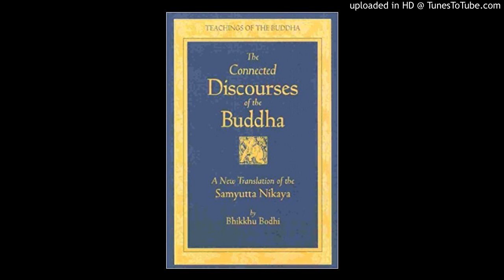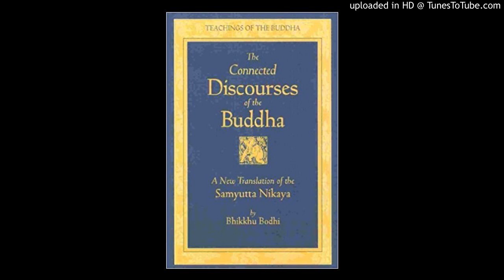And seeing thus, the noble disciple experiences revulsion or disenchantment with the five aggregates. And experiencing revulsion or disenchantment, he becomes dispassionate, and from dispassion becomes liberated. Then he asks, are the five aggregates the Tathagata, the Buddha?